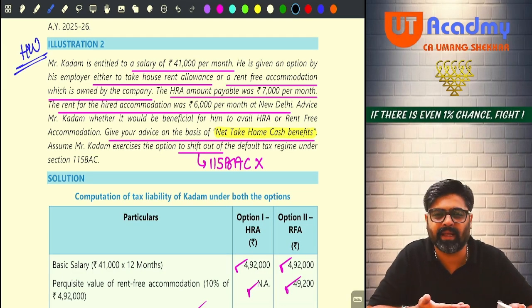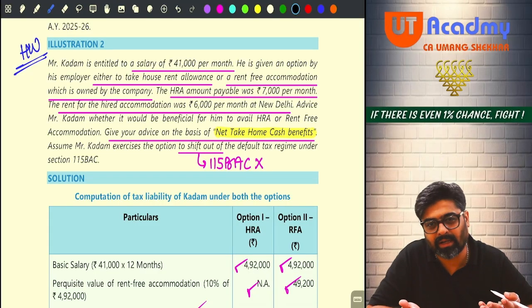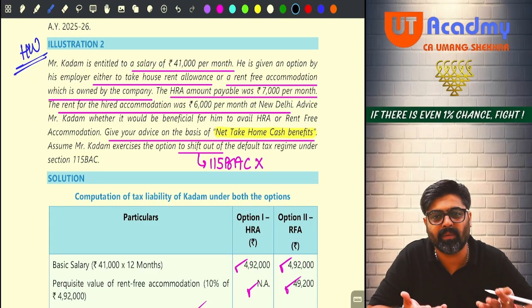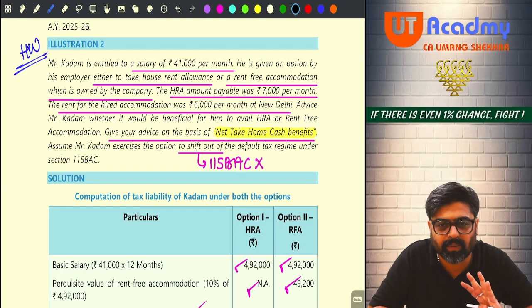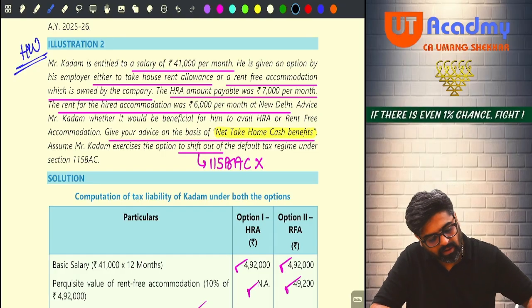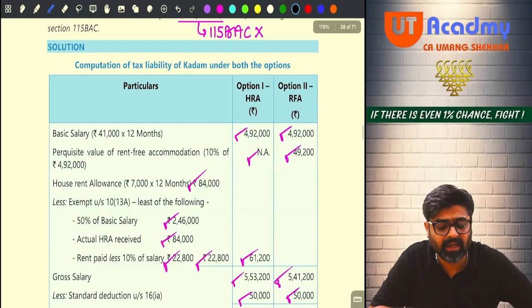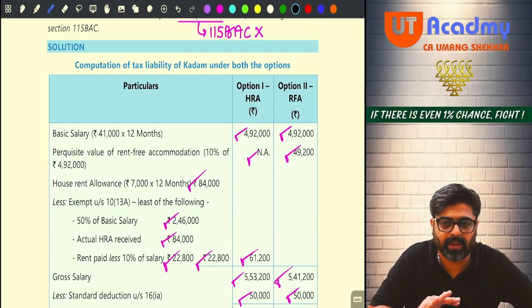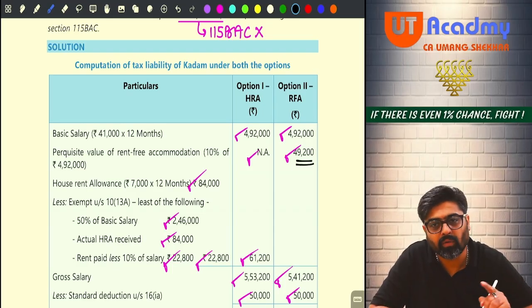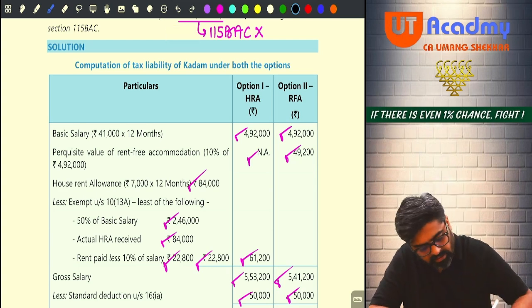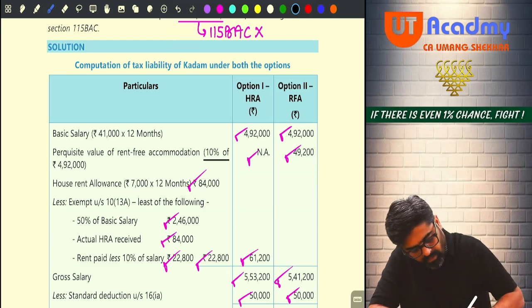So his salary will be taken as 4,92,000. 10% of that will be 49,200, which will be the taxable value of this perquisite. So if he is taking the option of getting the RFUA from the employer, 49,200 will be taxable for him. And how did you get this 49,200? 10% of salary. Yes or no? That is done here.